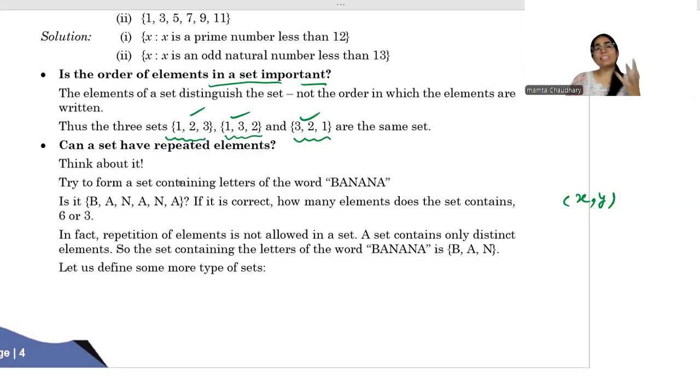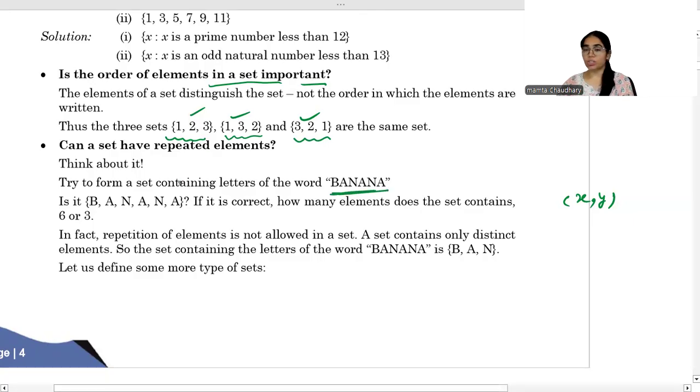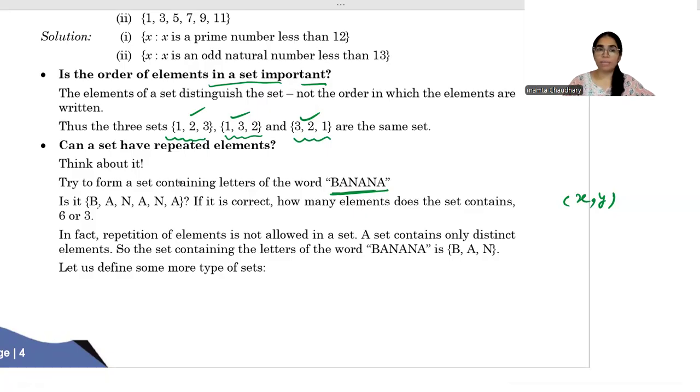Now next, can a set have repeated elements? Suppose we have to write the set for the alphabets which are there in the word banana. So what will you write? B-A-N-A-N-A. Anyways, which form is it? Roster form? Yes, very good.